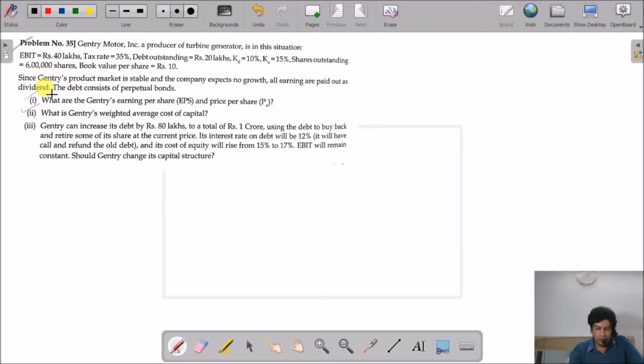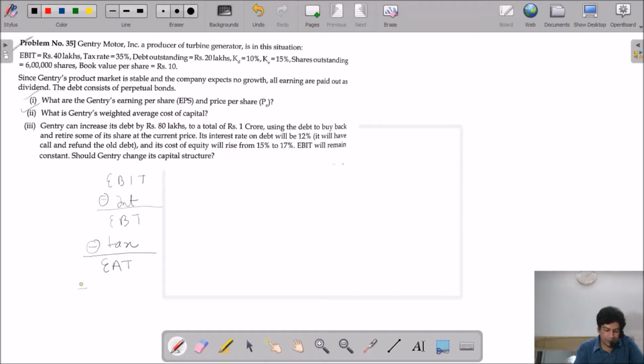Now what you need to remember is that they have given us EBIT. So what I will do, earning before interest and tax minus interest will give me earning before tax. From this I will be subtracting tax, then I'll get earning after tax, and there are no preference shares, so there will be no preference dividend.